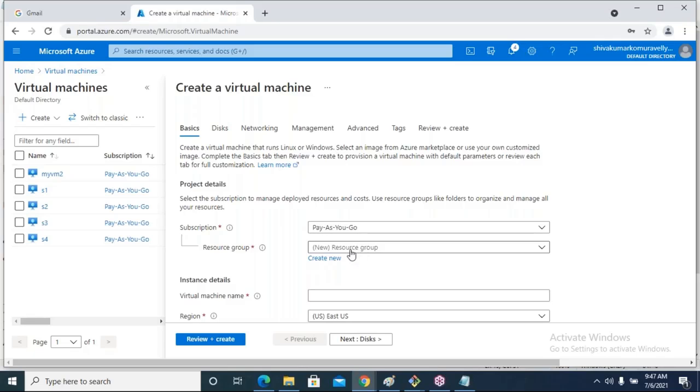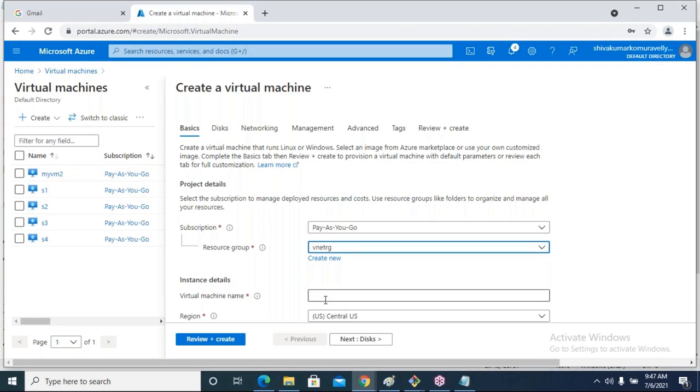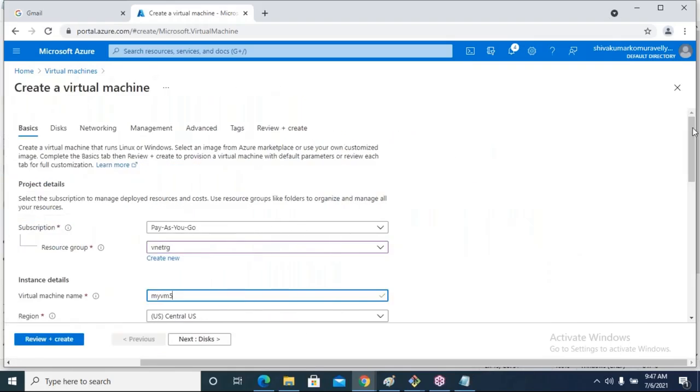So resource group, what is the resource group name? VNet RG. Virtual machine name, my VM5. Now I am creating a virtual machine from the Apache image. Okay, this image. Just come down and fill up other particulars.